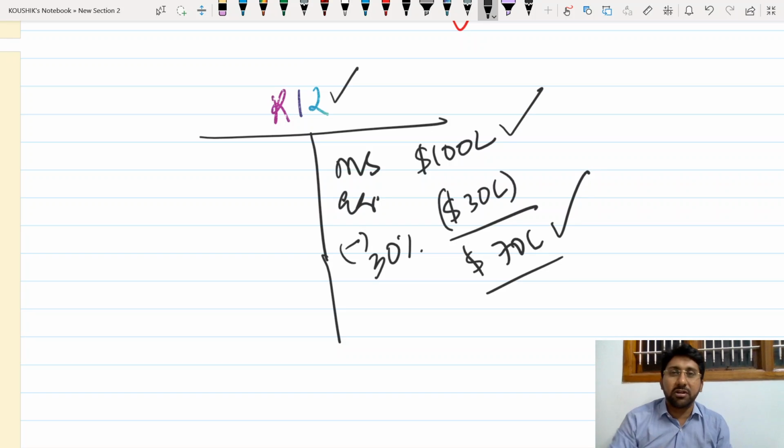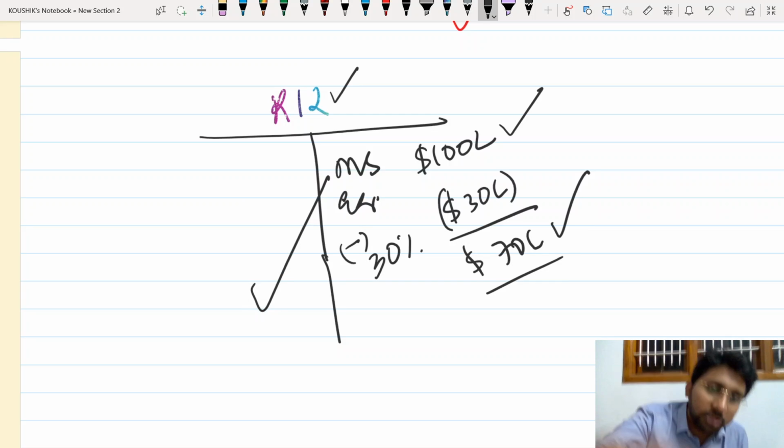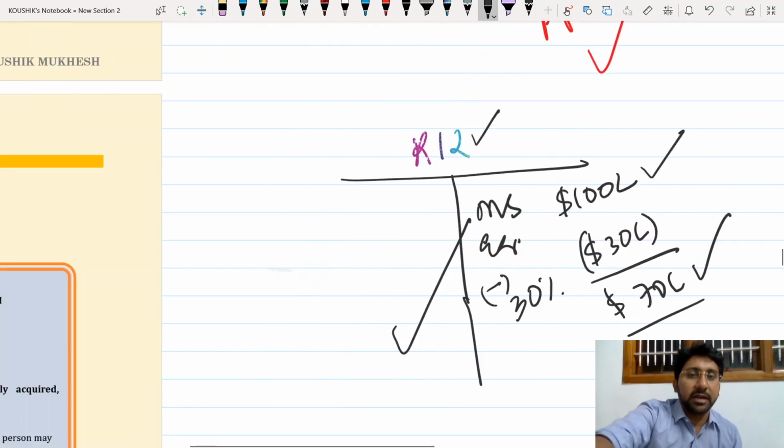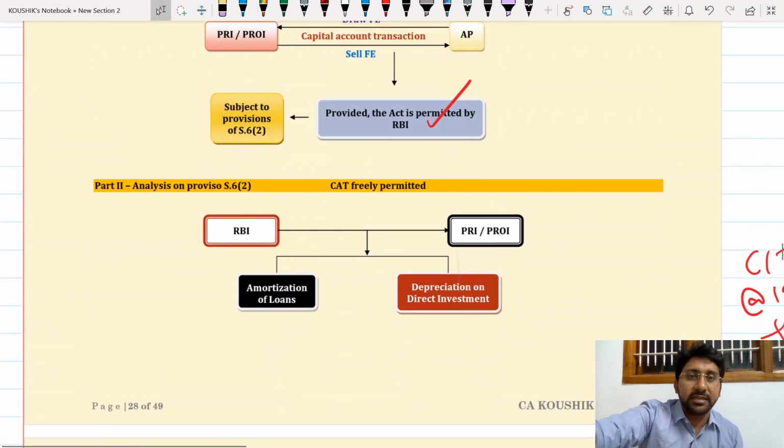There is a reduction or not? There is a change or not? Is there a change in the Indian asset or foreign asset? Foreign asset. Therefore, this is a capital account transaction. Really, I did not sell 30 lakh dollars of investment; it is a book entry. The book's original value is 100 lakhs and now I am reducing it. This is a mere book entry where there is no flow of foreign exchange. This is also freely permitted. That's how this act is made.